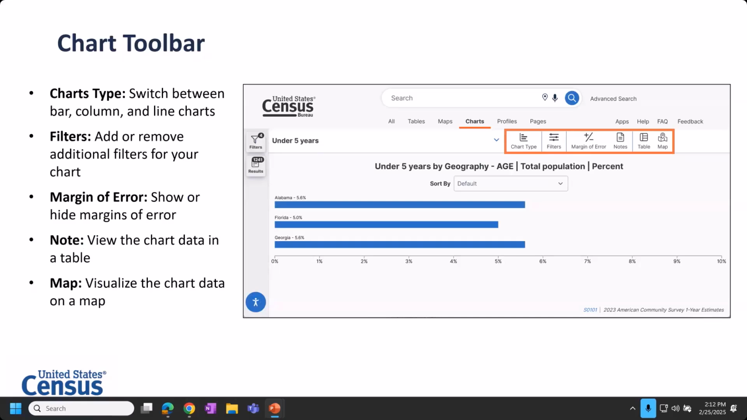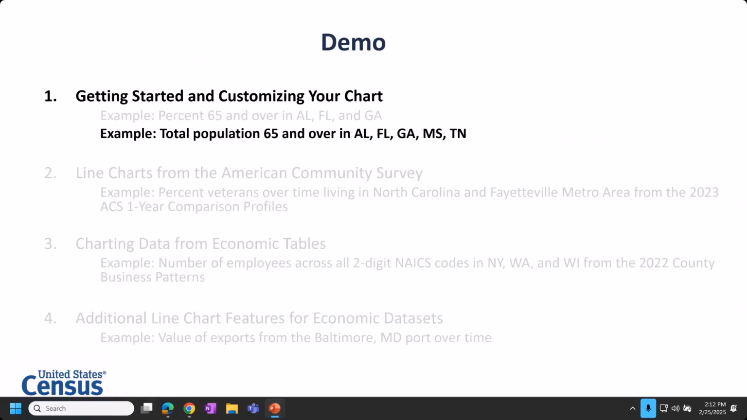There's also a filters button that allows you to add or remove additional filters for your chart. So in this case, it would be adding or removing geographies that would be displayed. If your table's from the American Community Survey, you'll see a margin of error button, as well as notes, table, and map. And we're going to visualize those on the live site, so I won't talk in detail. But for this example, we're going to look at the total number of people 65 years and over in Alabama, Florida, Georgia, but I'm also going to add a couple states. So we'll add Mississippi and Tennessee.